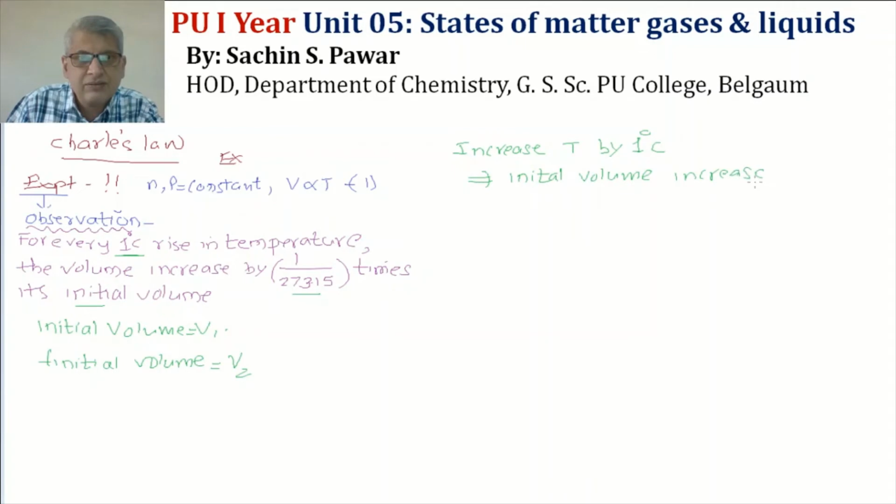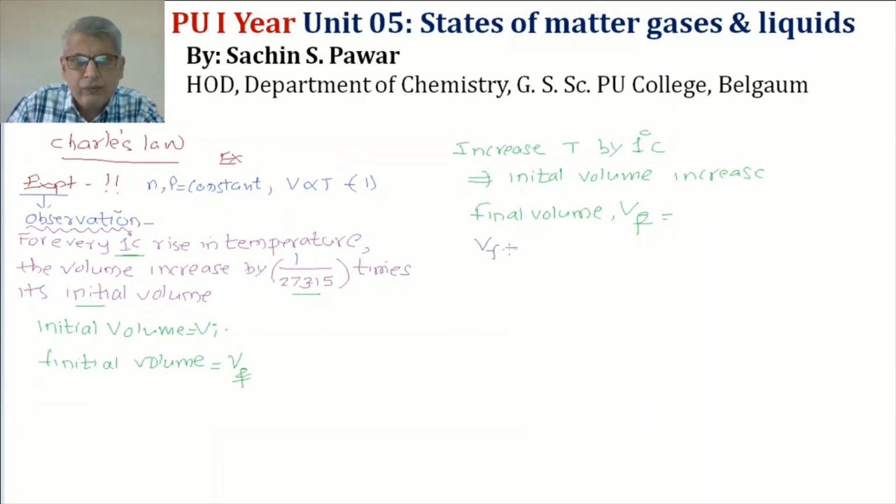How much? The final volume will become V2, or rather I will say initial and final. So this is the final volume. What does the final volume become?